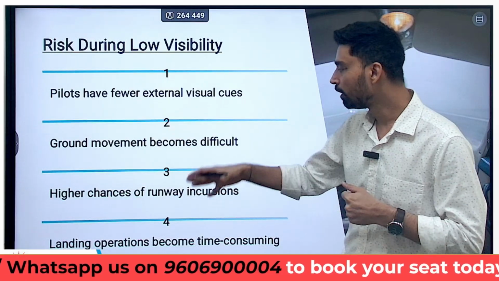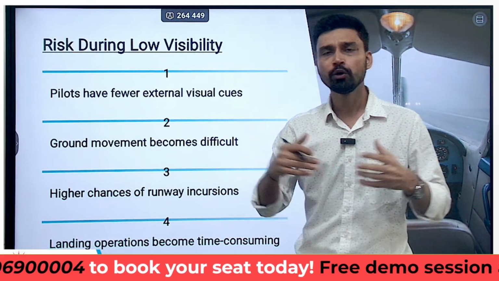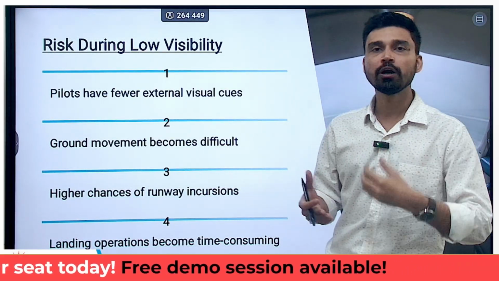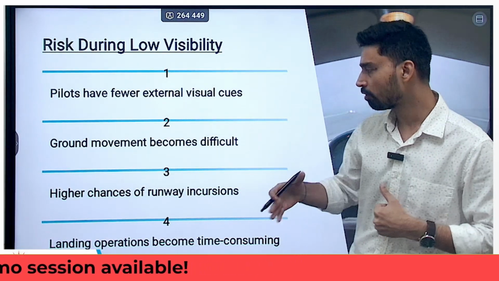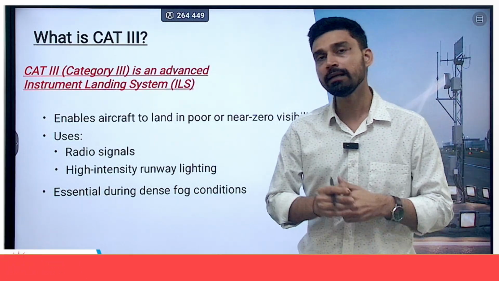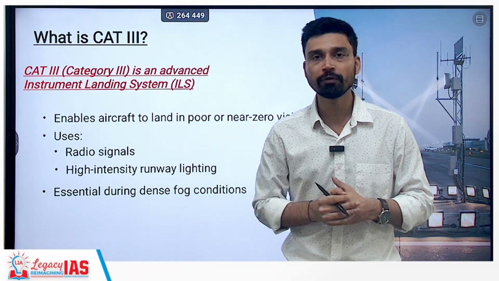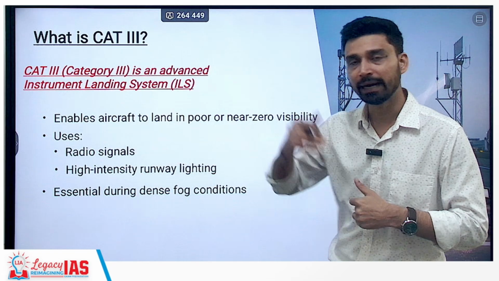At the same time, higher chances of runway incursion occur. Runway incursion is when two different flights might come on the same path, or a flight might come in contact with different vehicles running on or near the runways. Landing operations become extremely time consuming because unless a pilot is sure, or ATC is sure, for example, they cannot give the landing permission as such.